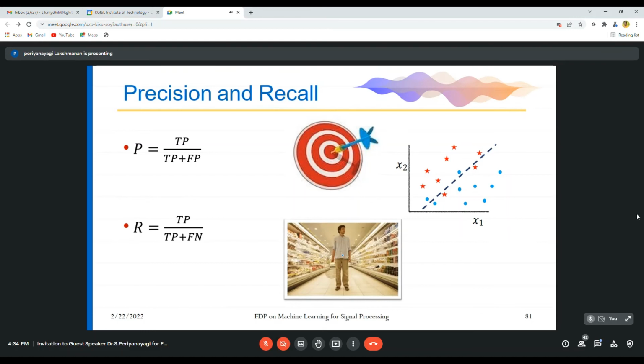And whenever you say it is fraud detection, your recall value is high. That is, not getting scolded by the mother. If you are recalling all the values, she has given 10 items in the list, and you are able to recall all the 10 items and get the 10 items, then automatically your recall value will be high and you will not get scolded by your mother. That is called fraud detection.